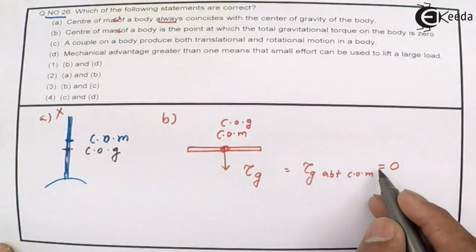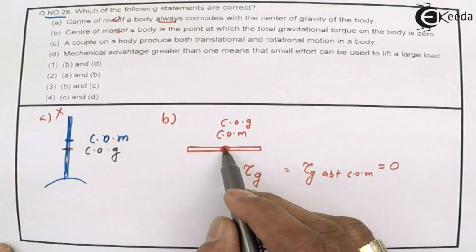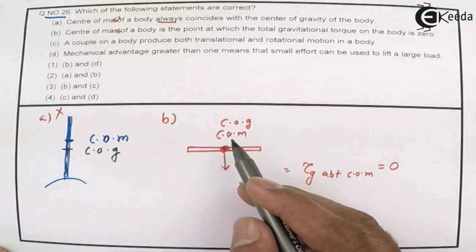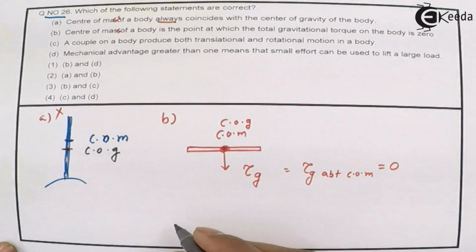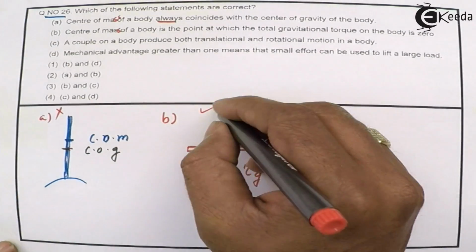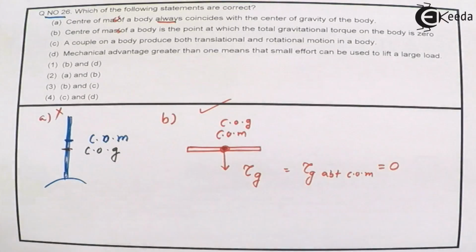So this has to be 0 because all the forces will pass through this point and this point itself is in equilibrium. So this is a correct statement. Any body, because this is the rod, if I balance it at this center of mass, it will be balanced. If this is balanced, that means the torque about that point is 0. The center of mass lies here and the torque about that point must be 0 because all the forces are supposed to be passing through this point. So the torque is 0, it's not rotating.